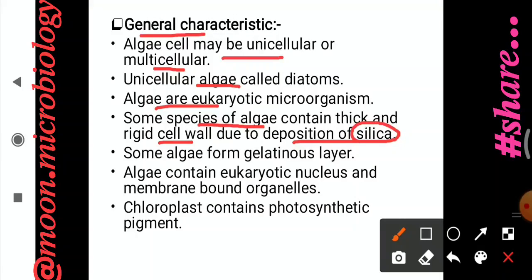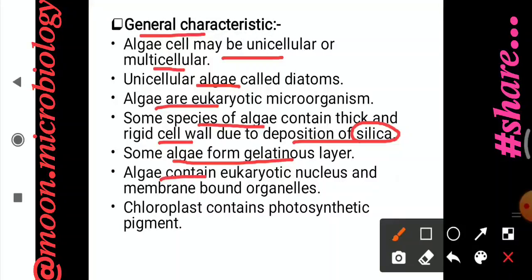Mostly the cell wall of algae is made up of cellulose, hemicellulose or pectin. But some species of algae contain a thick and rigid cell wall due to the deposition of silica. Some algae form a gelatinous layer, which means they form a gummy or sticky layer wherever they grow.